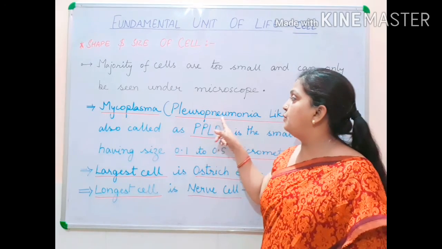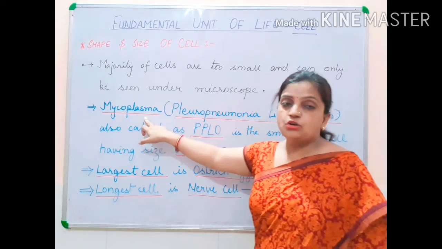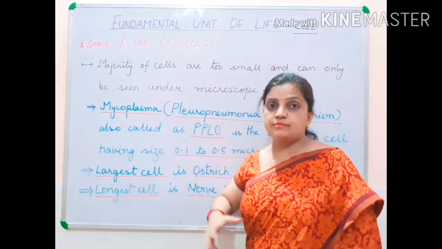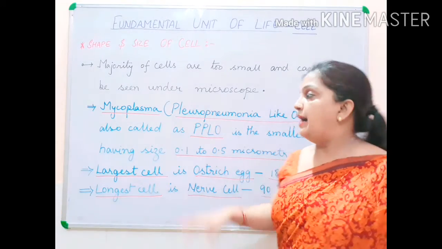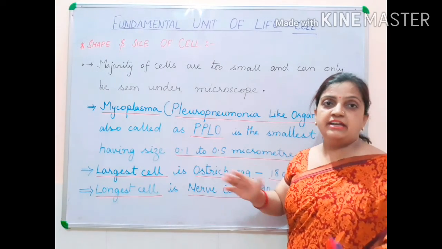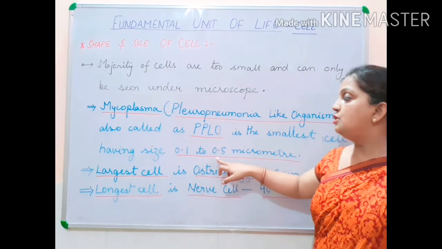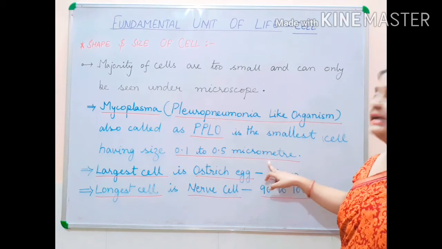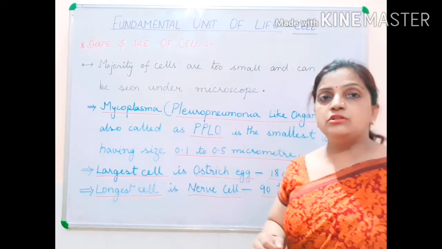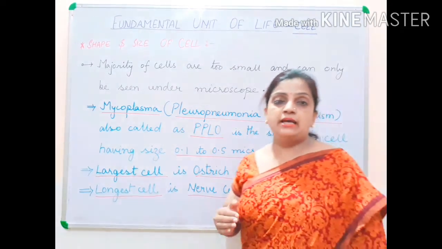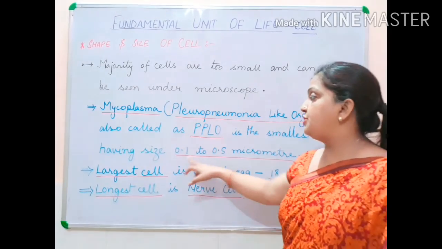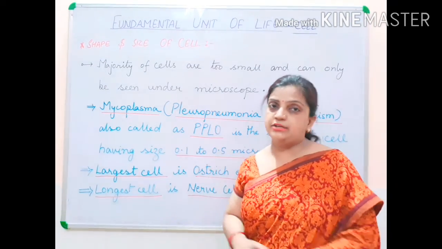So the pleuropneumonia-like organism, also called mycoplasma, is the smallest cell, and this mycoplasma is a type of bacteria, and the size it has varies between 0.1 to 0.5 micrometer.